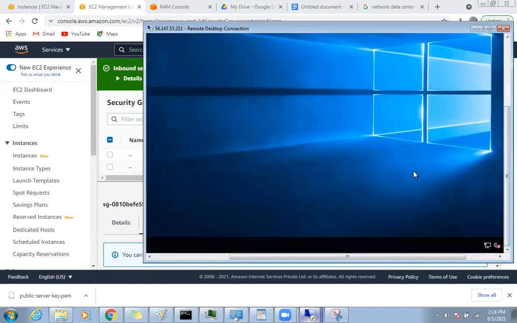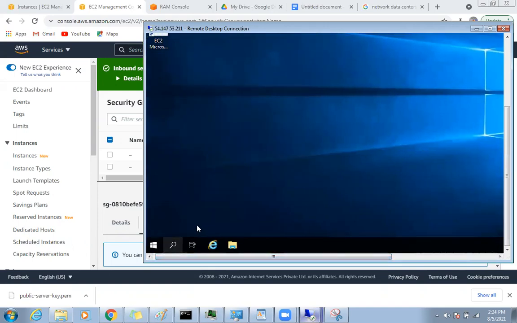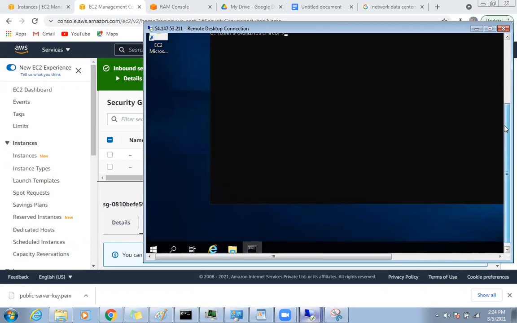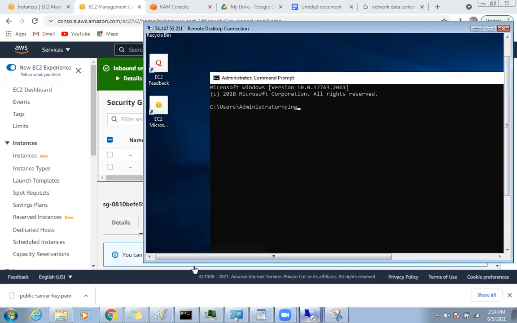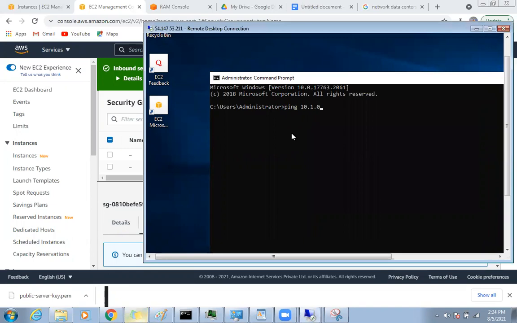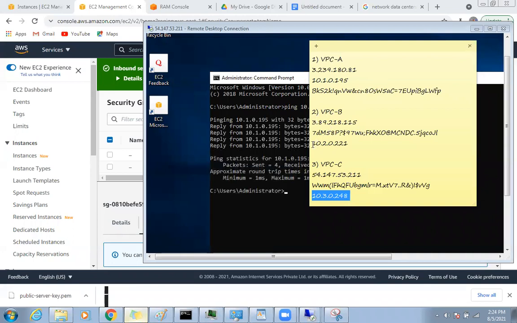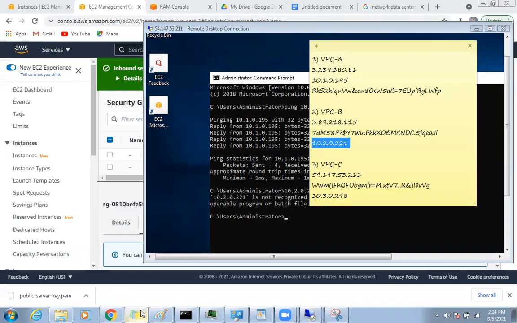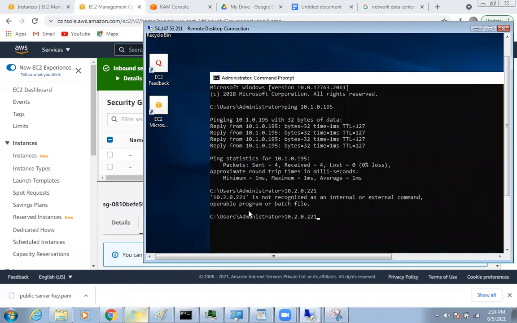Go to CMD, and from here ping to whom? Let's say 10.1.0.195. Yes, can you ping? If you can ping, it means you can do anything. Now communication is established. Now 10.2.0.221. I need to use the ping command. See how powerful the routing is.